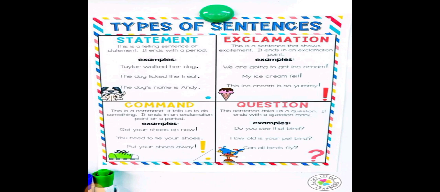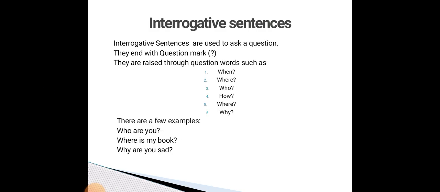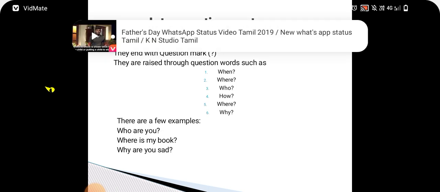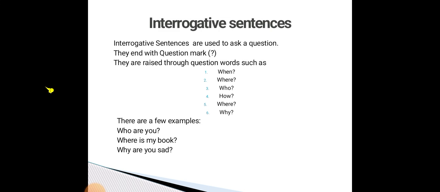Next, we can see about the interrogative sentence. Interrogative sentences are used to ask questions. They end with a question mark. You have to put a question mark. They are raised through question words, the WH questions. What are they? When, where, who, how, why. This is called an interrogative sentence. There are a few examples.